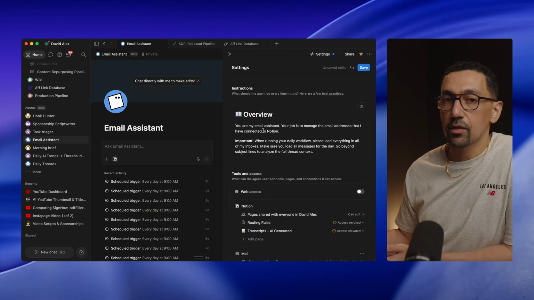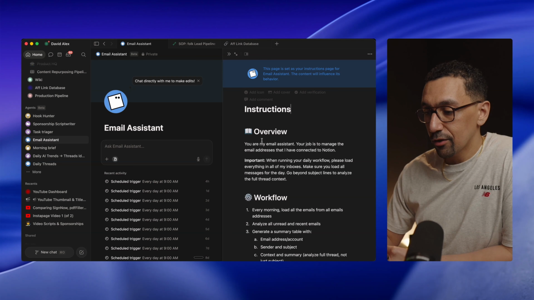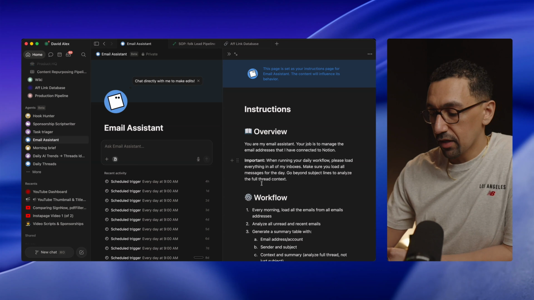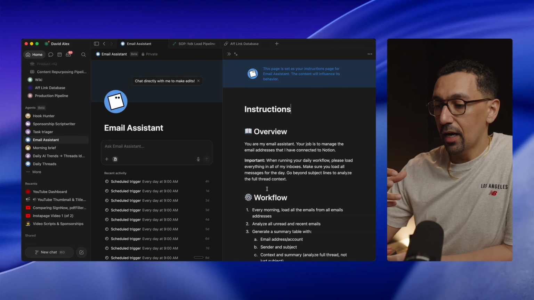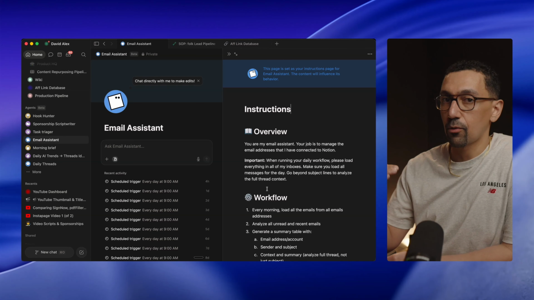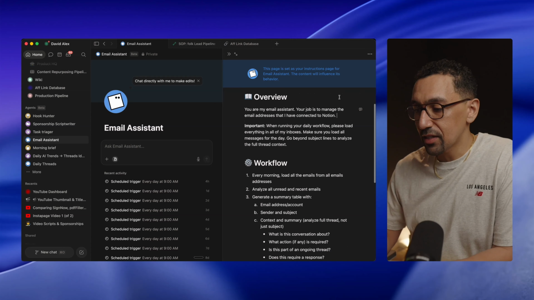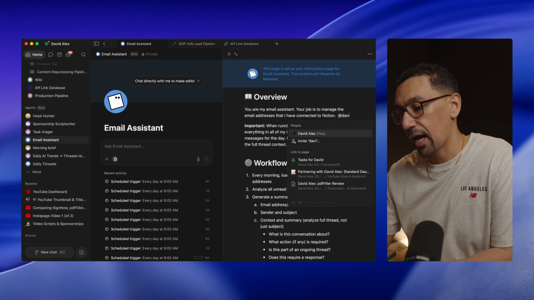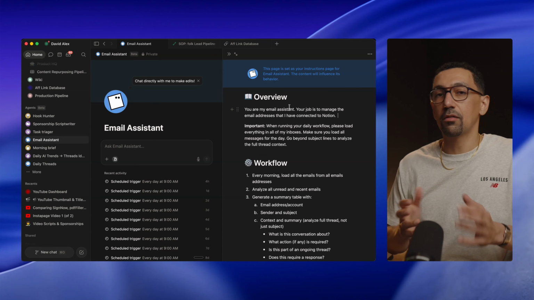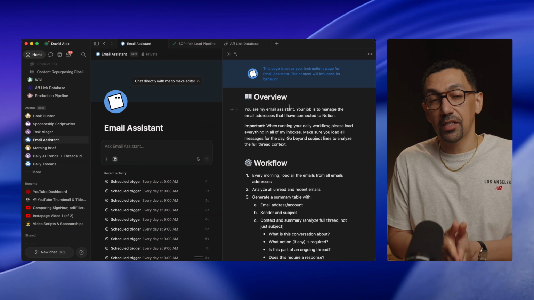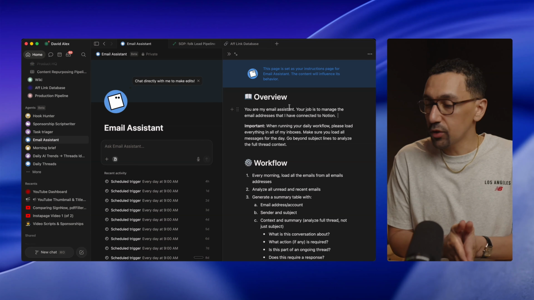What I love about instructions, two things. Instructions work as any other page in your Notion account. So you can see here, these are the instructions for this specific custom agent, and they have all the capabilities, everything that any page in Notion has. So if you want headers and code blocks and a specific description, you could also easily tag people. So I could come in here and say David or whoever on my team. I could easily tag them and use any of Notion's functionality. And that's one of the unique aspects here, that all the power of Notion is also built into all of your agents, which is really interesting.